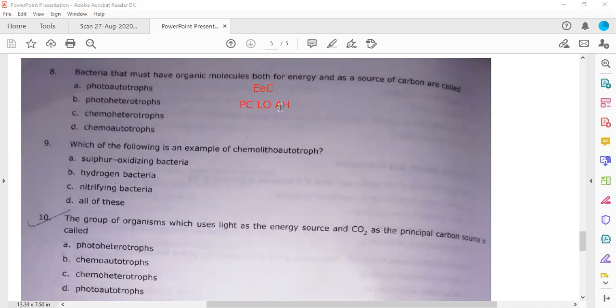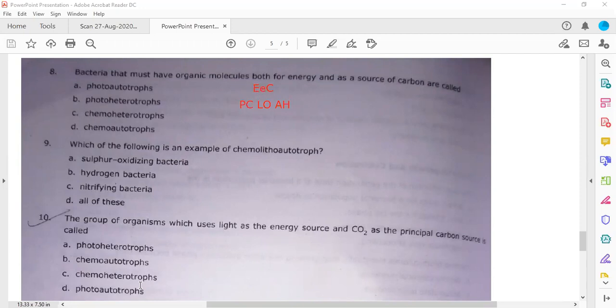Carbon related terms are auto and hetero. So if it is using an organic source, this is hetero, and it is using chemical energy, so it is chemoheterotroph. 10th question: the group of organisms which use light as energy source, it will be photo, and CO2 as a principal carbon source, autotroph, so photoautotroph, right? So 10 is D.